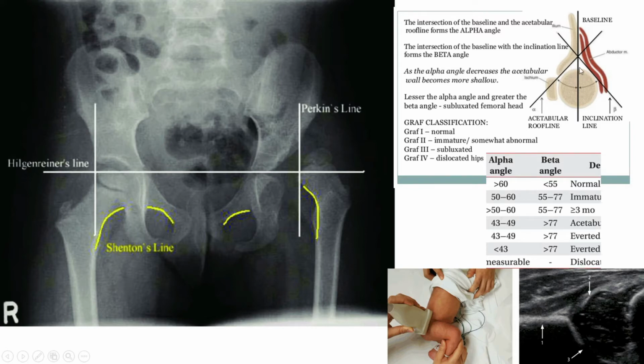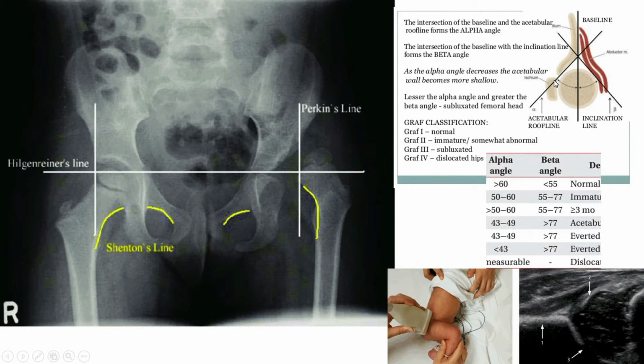If the head is going to subluxate, then if we draw a line, this is called Perkin's line, and if we draw a line along the acetabular inclination, the angle between this vertical line and the acetabular inclination is called the alpha angle.